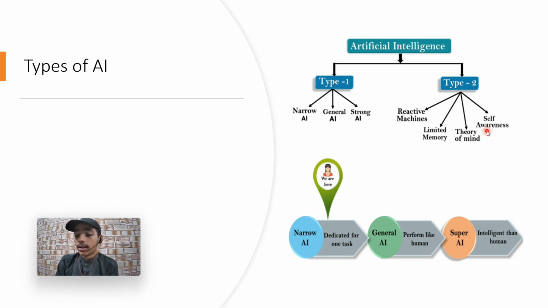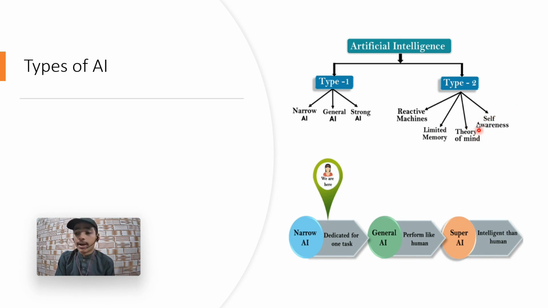Type 2: reactive machines, limited memory, theory of mind, self-awareness. Self-awareness is about the machine being aware of itself, so we do not need to give the input to the machine, and the machine will learn by itself. These are the more powerful machines we have never thought about.